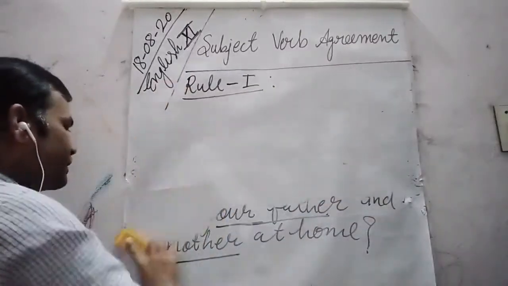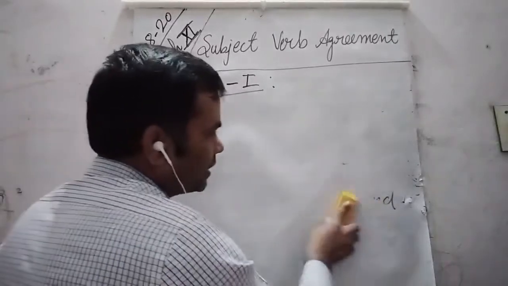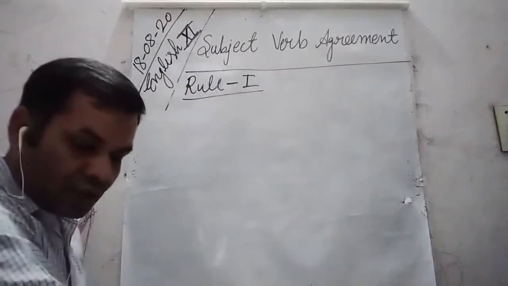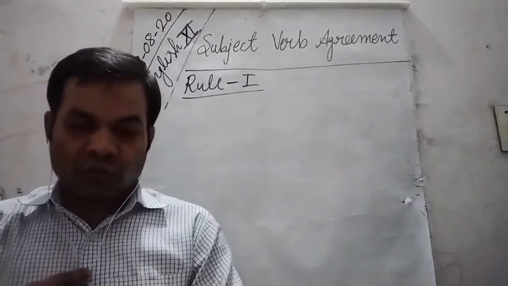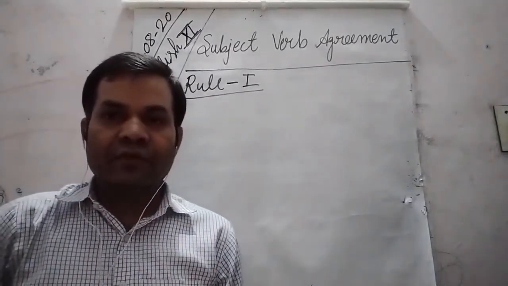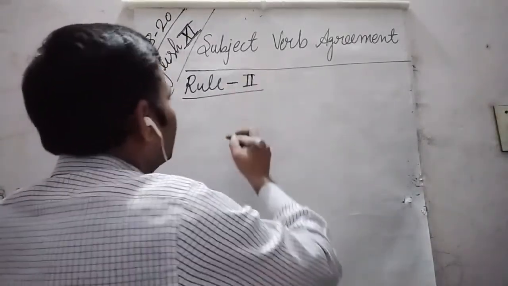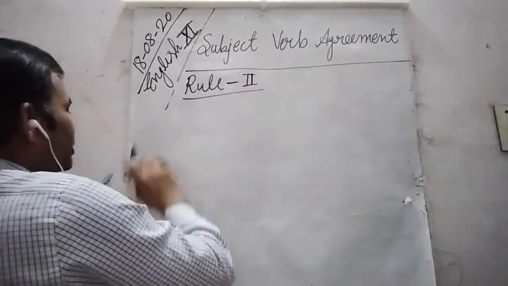Let us discuss rule number 2, which is very important. Now we are going to discuss rule number 2. What is rule 2, dear students?